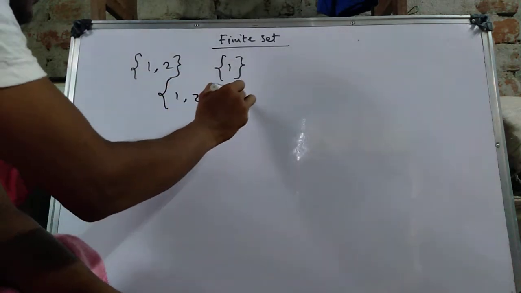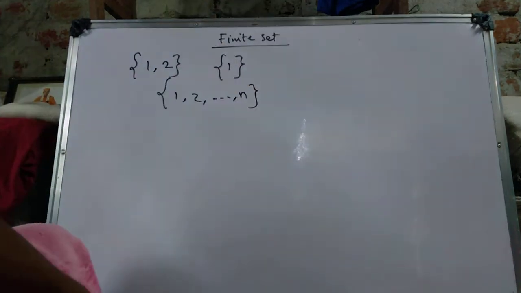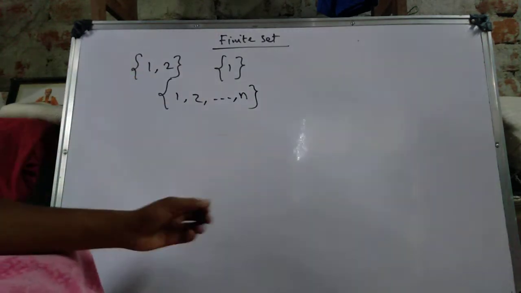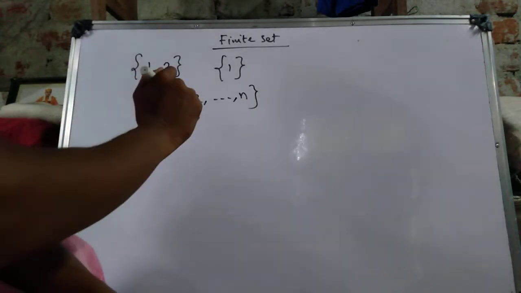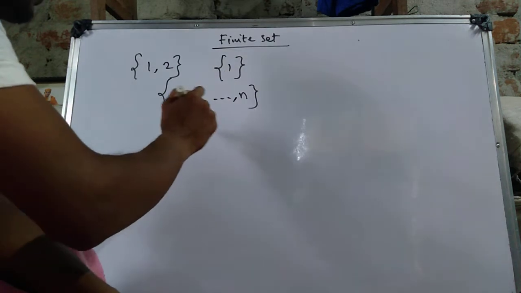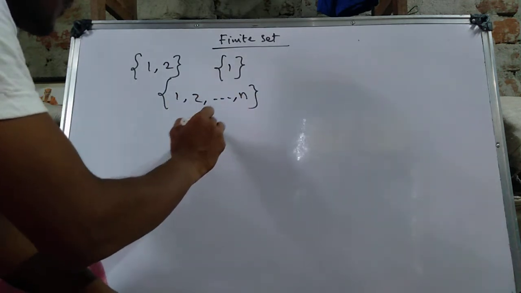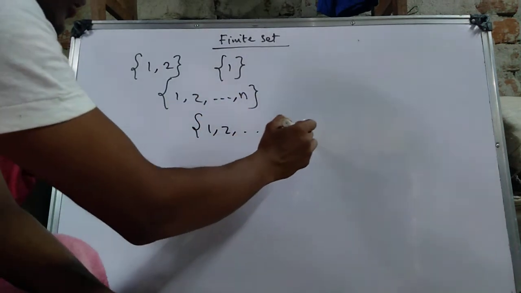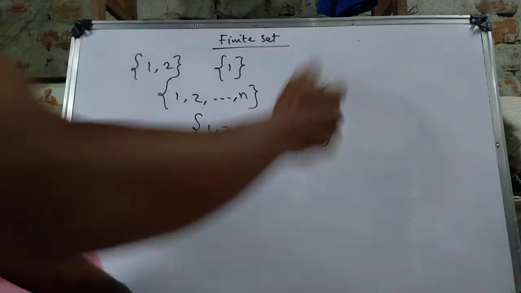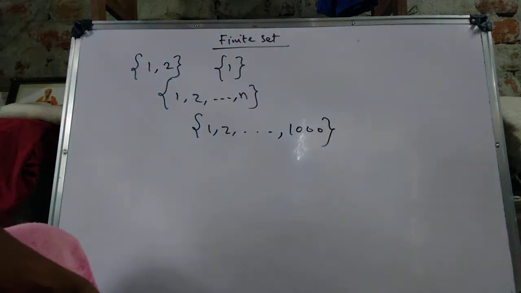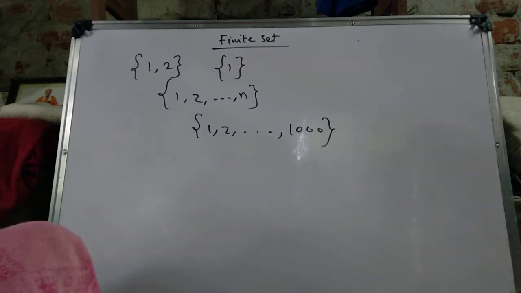{1, 2, ..., n} we know about that. This is a set that contains n elements. Furthermore, we discussed that if this is {1, 2, ..., thousand}, then this is a finite set containing thousands of elements. So how do we generate a finite set? How do we know about a finite set?